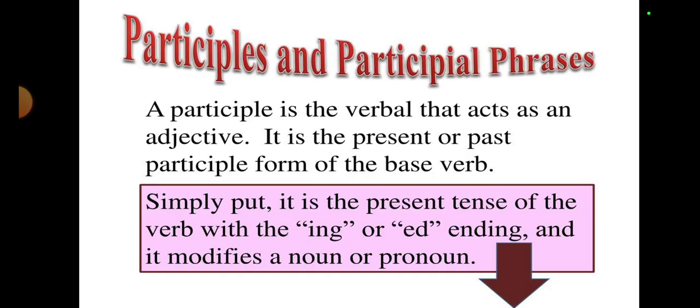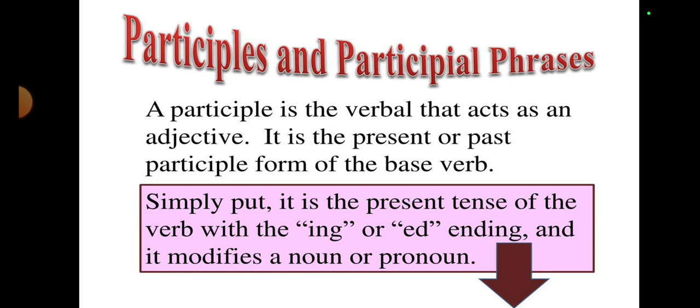So let's get started with the definition first, because I think it is very important for you to recall what a participle actually is. A participle is the verbal that acts as an adjective. Viewers, remember that gerund is a verbal which acts as a noun.